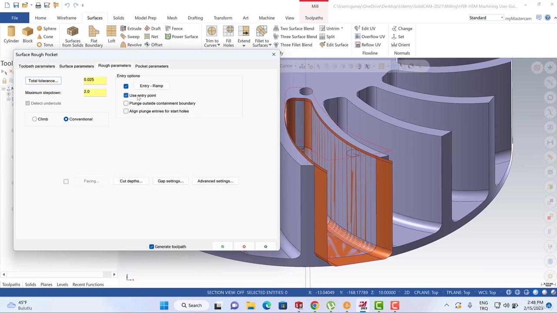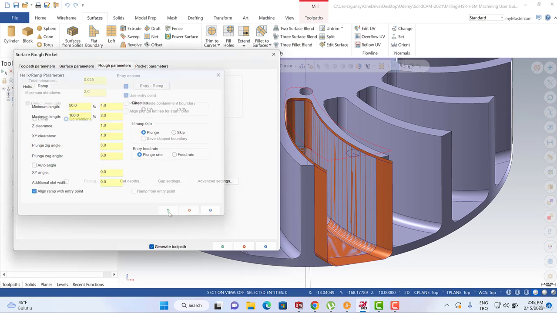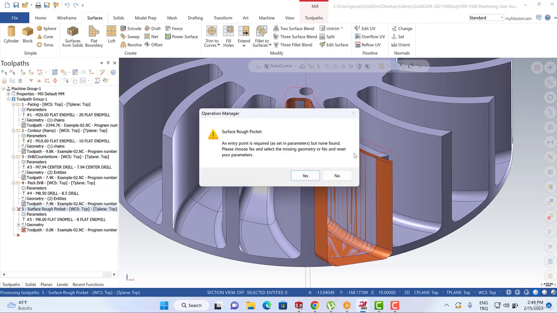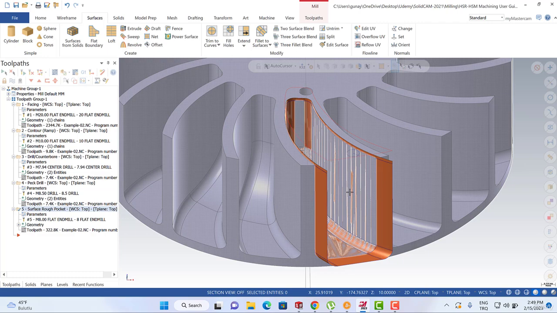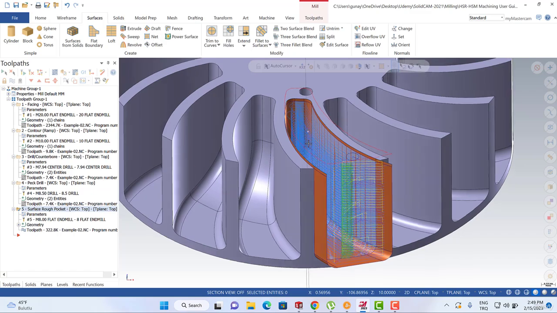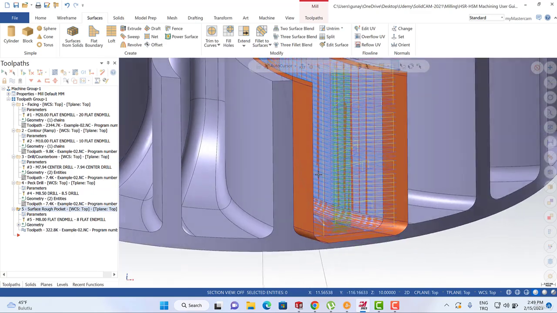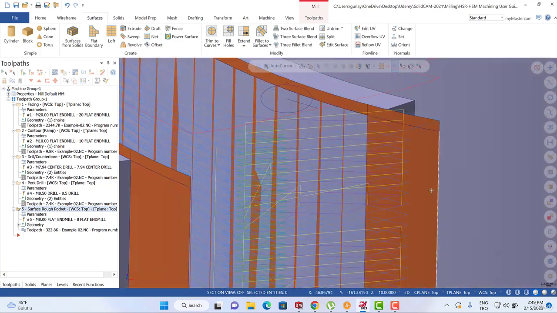We can also activate the entry motion, and when we turn to here, actually we can also select this part, and this is going to be my parallel to spiral clean corner, and then let me hit the OK button, and then of course we need to set our entry point. After that selection, my toolpath is going to calculate like this. Okay, everything seems fine. Of course, we can also see that we are starting from this position.